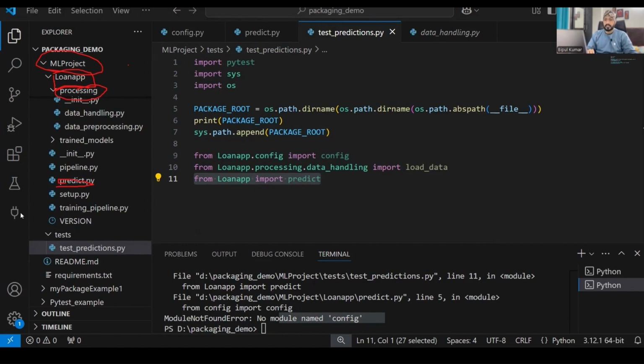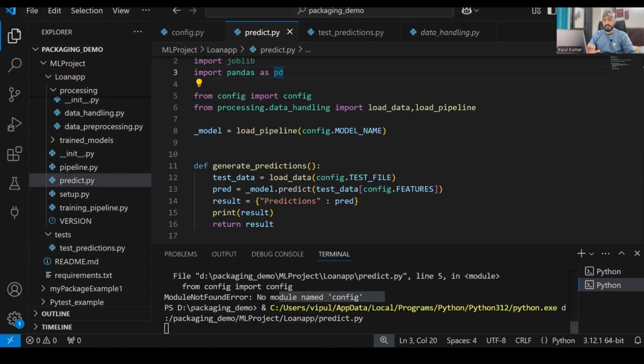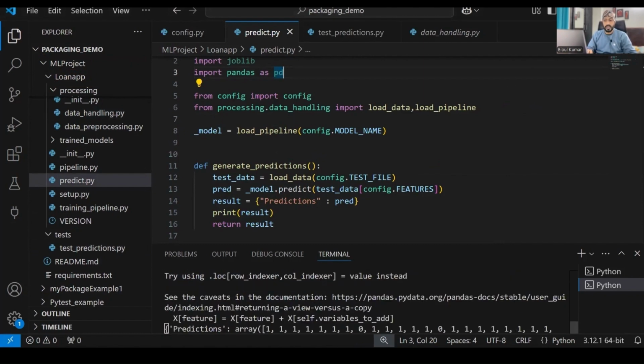For this particular file, the root package is not ML project. For this one, the root package is loan app, right? For this one, the root package is loan app as well. If I execute predict.py right here, there is no problem. It's running smoothly and not showing any error.